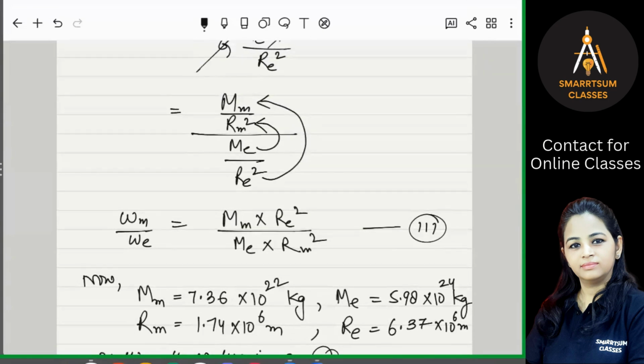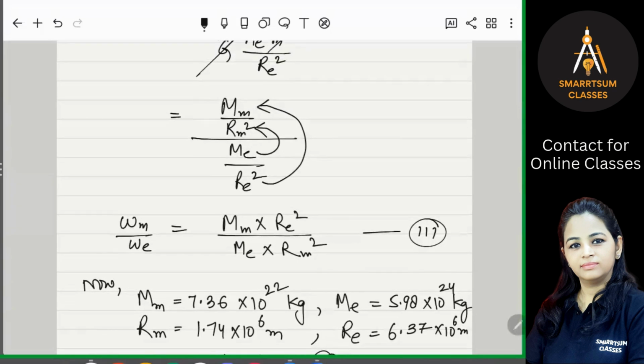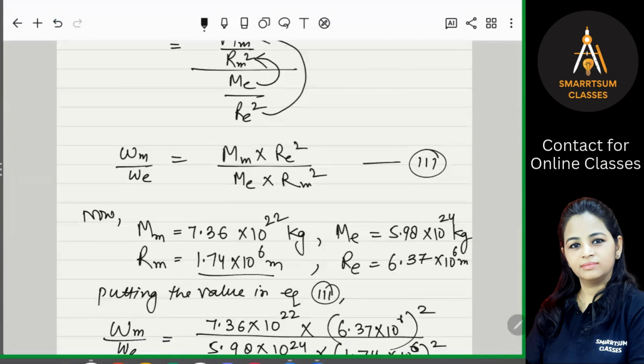Okay. So since we have got this equation number 3, we will put the values, right? M, that is mass of the moon, 7.36 into 10 to the power 22. Mass of earth, 5.98 into 10 to the power 24, right? Similarly, Rm, radius of the moon, and Re, radius of the earth, right?